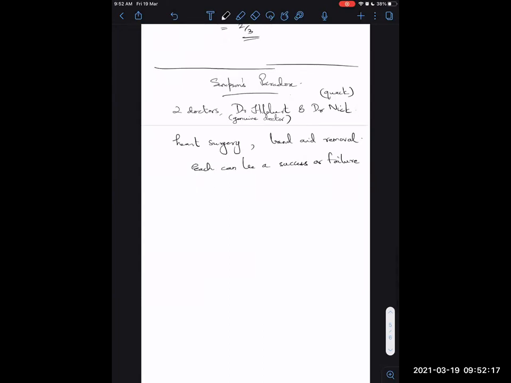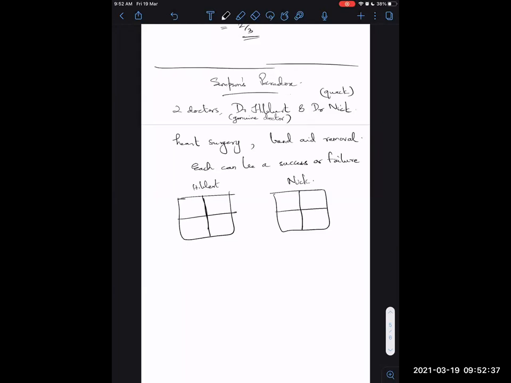And you are given two tables, one for Dr. Hibbert and the next one for Dr. Nick. The first table tells you how many successes there have been for Hibbert, and the second table tells you the same for Nick. The successes and failures for both Nick and Hibbert would be specified by these tables. The left hand side is the number of successes and number of failures.